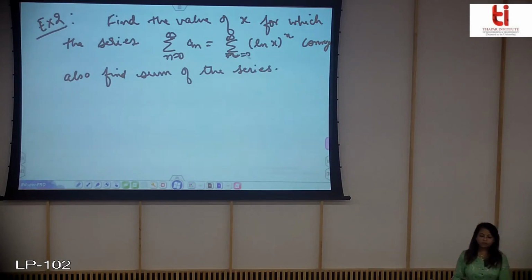So you have to find out the value of x for which this series is convergent, and then for those values of x, you want to find the sum of the series. So let's see how we can find it.